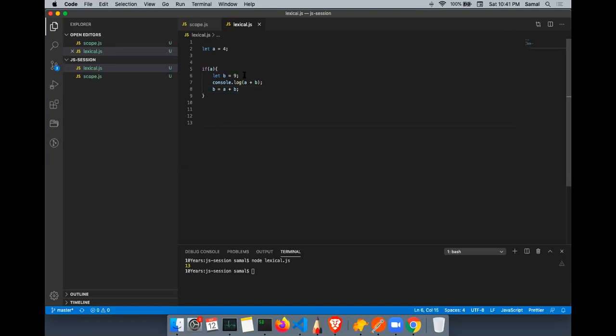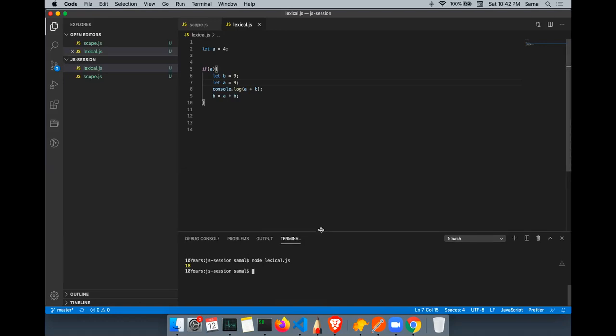13. Okay. If I do let a equals this 9, then now error. Error, sir. Why error? Because we are redeclaring it. Correct. But it has its own scope, sir. So functional and lexical scope. The difference between functional and lexical scope is this, right? If I run this, it will be 18. I thought it was the same b, but it is a.